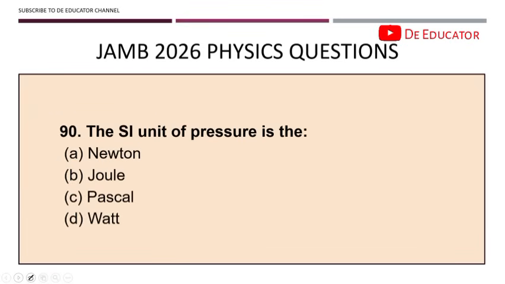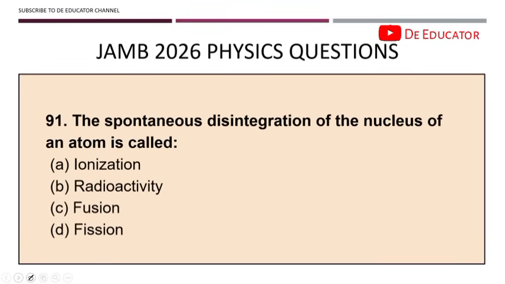90. The SI unit of pressure is Pascal. You know, pressure is force over area, which makes pressure Newton per meter squared, and that is equivalent to Pascal. 91. The spontaneous disintegration of the nucleus of an atom is called radioactivity. So radioactivity is the natural spontaneous breakdown of unstable nuclei. You should know nuclear fusion, joining together, and nuclear fission, separating, destruction. All right, next question.